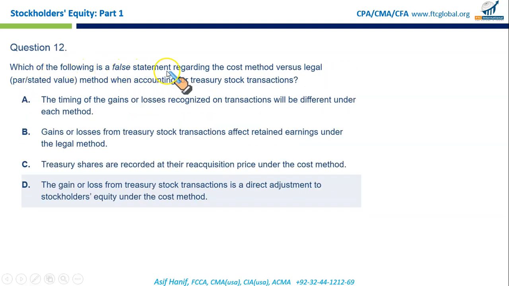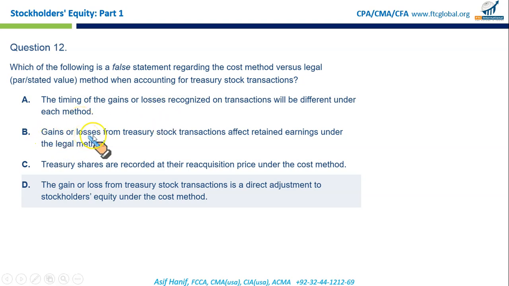Which of the following is a false statement regarding the cost method versus the legal, or par or stated, method when accounting for treasury stock transactions? The timing of gains or losses recognized in transactions will be different under each method. This is the correct statement, because the primary difference between the cost method and the par method is the timing of the recognition of gains or losses on such treasury stock transactions.